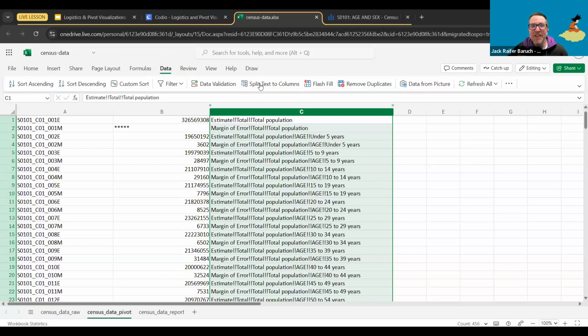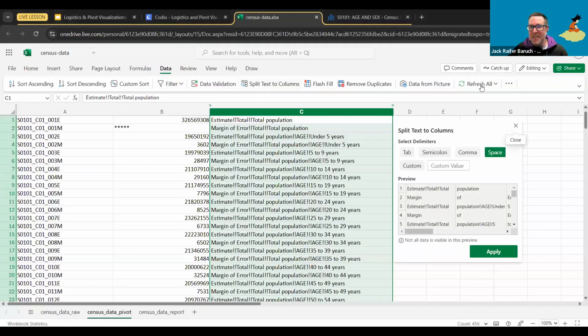So we're going to click on split text to columns, and this is going to pop out. This is going to allow you to separate the column into pieces. As you can see, by default, it's opening up this space part. So what it's doing is telling me that by default, it's going to use space to split this column up, but that doesn't work for us because if you look at it, our information is not split up by spaces. What is it split up on?